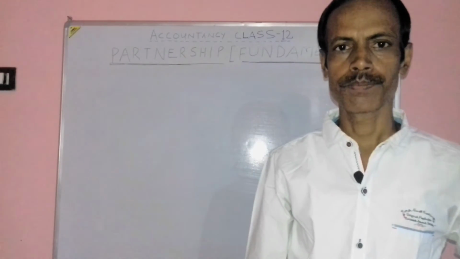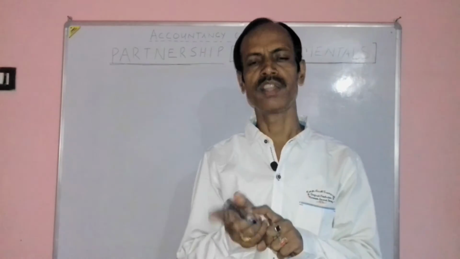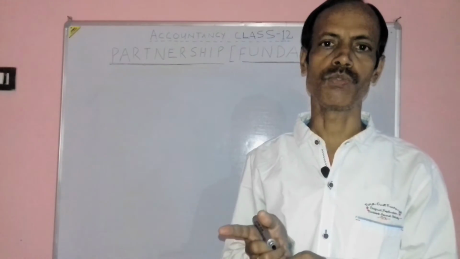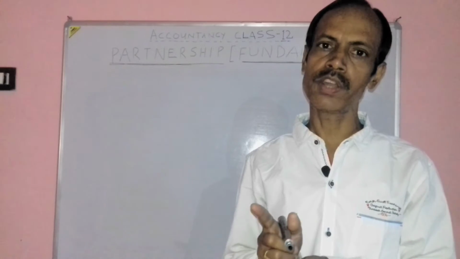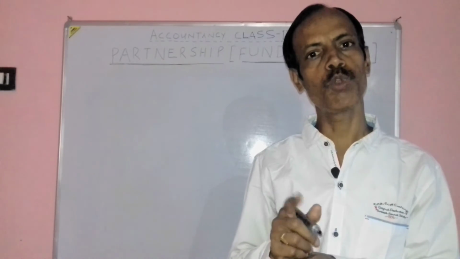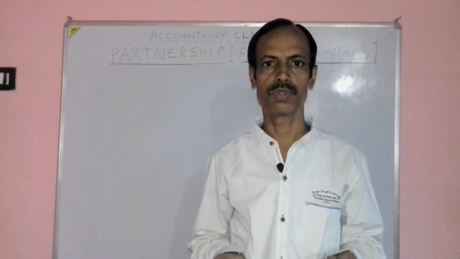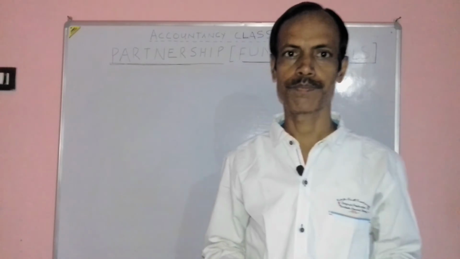In this way, one partner will be debited and another will be credited by the same amount, or one partner is debited and one or more partners are credited by the same amount, because journal entry must be tallied.